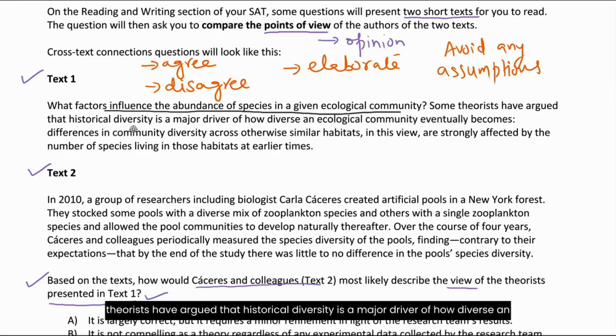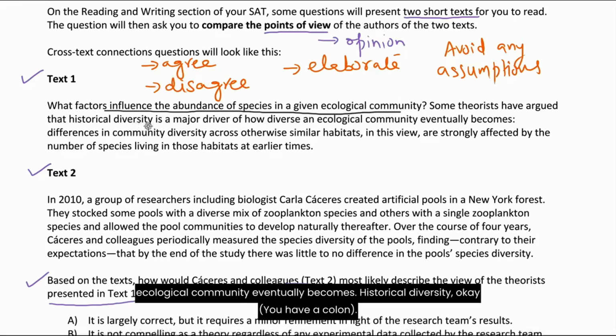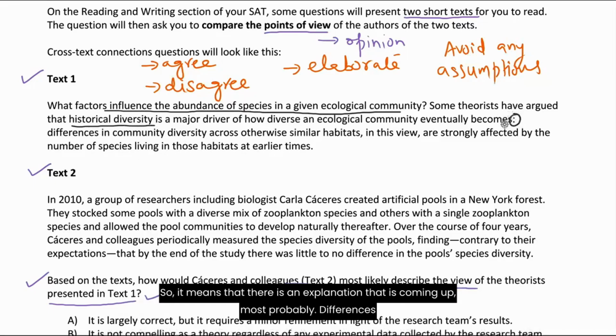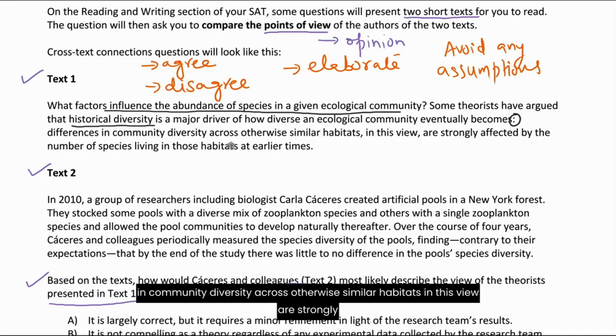Some theorists have argued that historical diversity is a major driver of how diverse an ecological community eventually becomes. Historical diversity, okay? You have a colon, so it means that there's an explanation that is coming up, most probably. Differences in community diversity across otherwise similar habitats in this view are strongly affected by the number of species living in those habitats at earlier times.